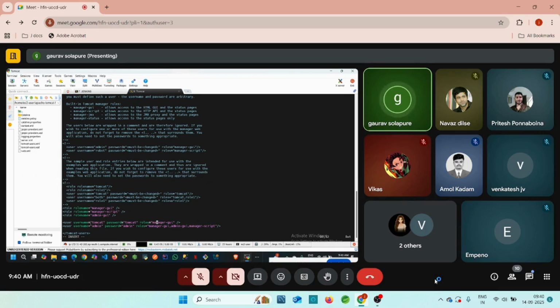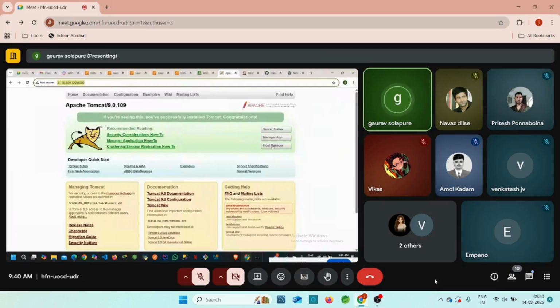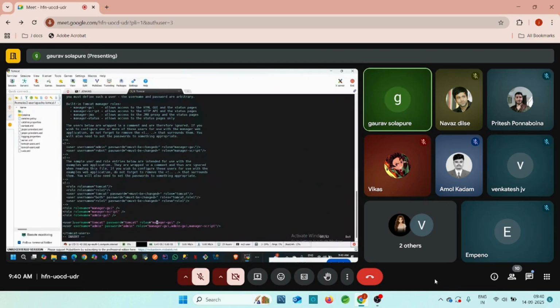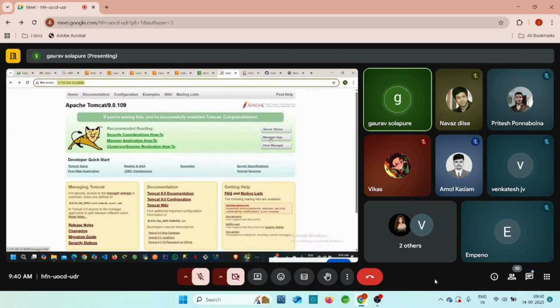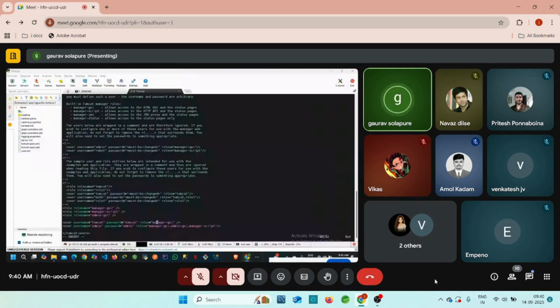Manager GUI means manager graphical user interface, right? It means whenever you click on this manager app, you need to add those credentials, tomcat as username, tomcat as password. Then you can easily access this manager application, guys, right? The second one is admin, also a username, and for this admin we already allowed every access.